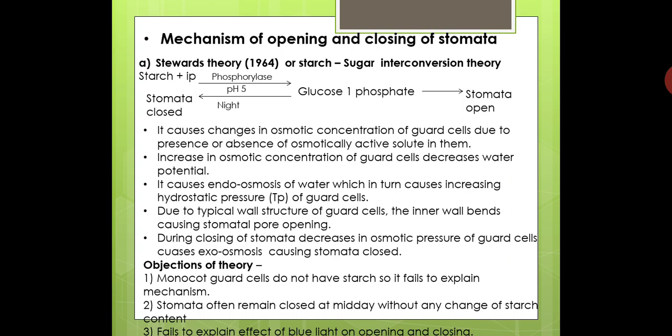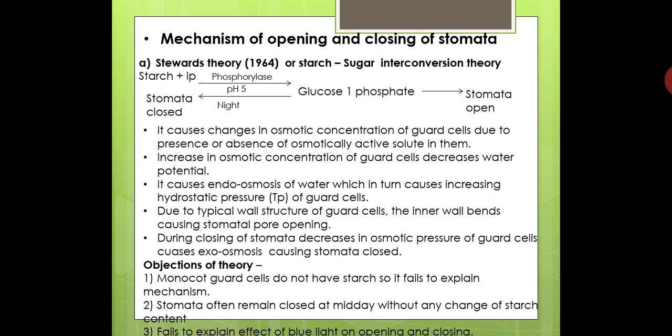To explain this mechanism, various plant physiologists put forth their views or theories. Out of these many theories, we are going to discuss two as per our syllabus. The first is Stewart's theory and the second is the potassium ion theory. The first theory, Stewart's theory, was put forth by plant physiologist Stewart in 1964. It is also called the starch-sugar interconversion theory.